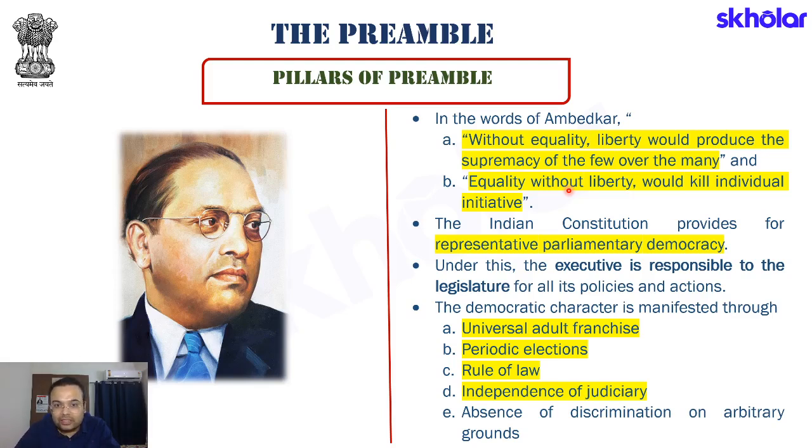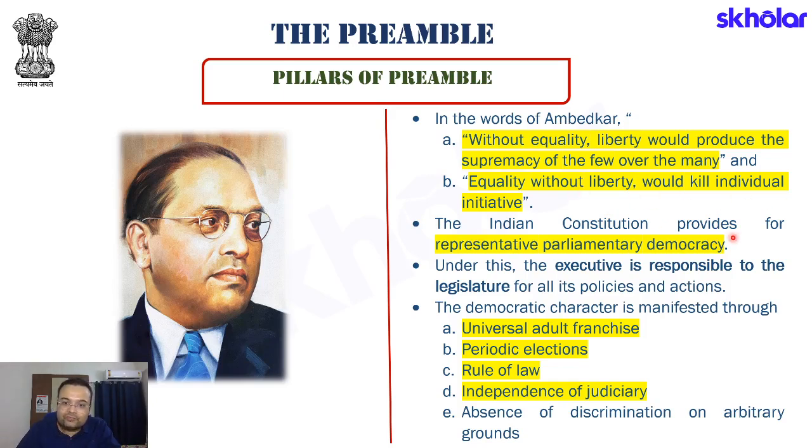When we talk about Galileo, an example that I used in my last module, this is exactly what we were saying, that there was equality because every person was supposed to follow the dictums of the church, but there was no liberty. Galileo had come out with one theory which was against the teachings of the church. This was something which was absolutely not acceptable for the church, and thus what did we see? That individual initiative got killed.